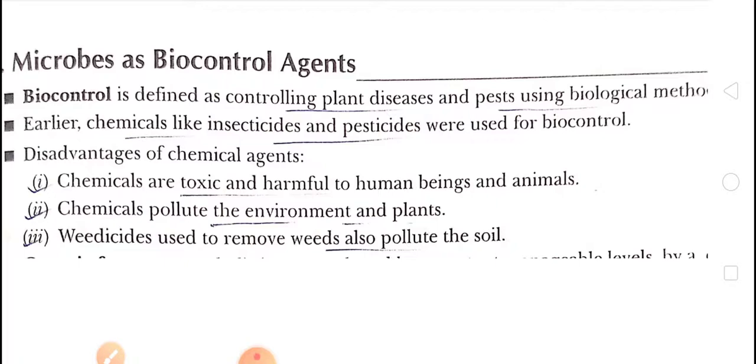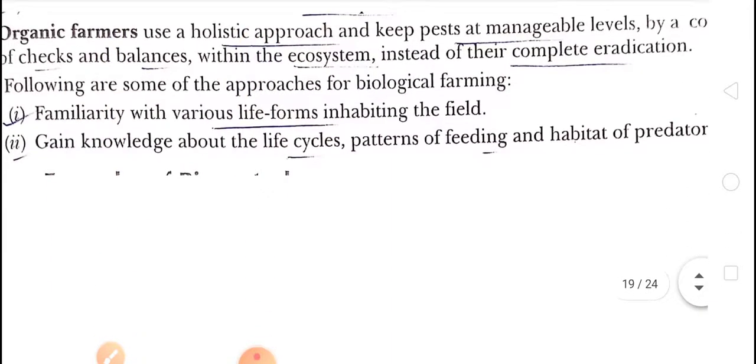It causes pollution, and it is harmful to humans and animals. So the scientists have suggested that instead of chemical sprays or fertilizers, we use biocontrol agents, because these chemicals are really toxic and harmful to humans and animals, and they pollute the environment and plants.